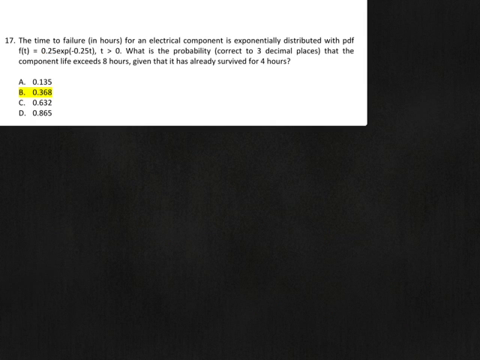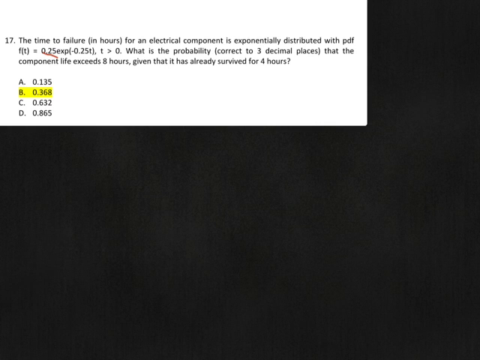Question 17. The time to failure in hours for an electrical component is exponentially distributed with the PDF given, which is 0.25 exp(-0.25t), or an exponential function with the lambda value of 0.25. That number in front is always the lambda for an exponential function for these probabilities. What is the probability, correct to 3 decimal places, that the component life exceeds 8 hours given that it has already survived for 4 hours?